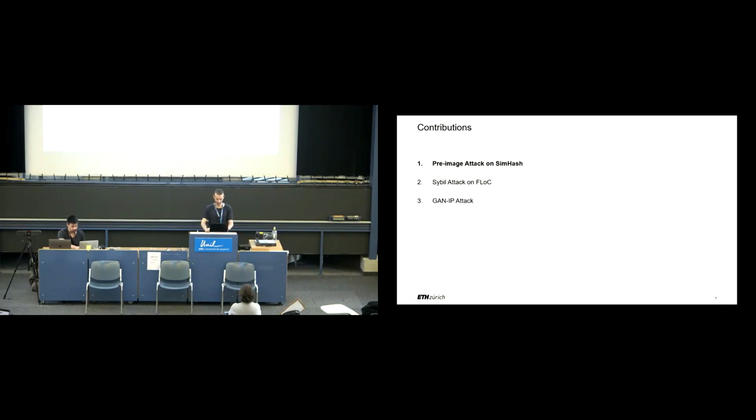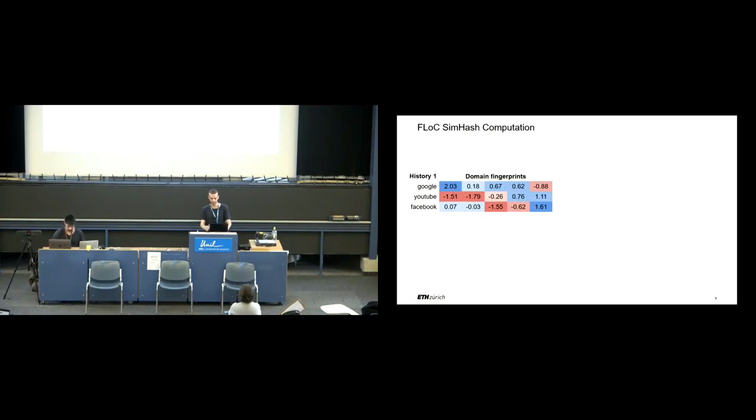We start with the pre-image attack on SimHash. Let's briefly explain how SimHash is computed in FLoC with a simple example. The SimHash computation takes the domain names present in a user browsing history. For each of them, a fingerprint vector is drawn from a standard Gaussian. Fixed parameters are used as seed to make the sampling deterministic. We sum the entries in the same column, and to get the SimHash, we just apply a sign function element-wise to the sum vector. The sign for a negative number is defined as 0.